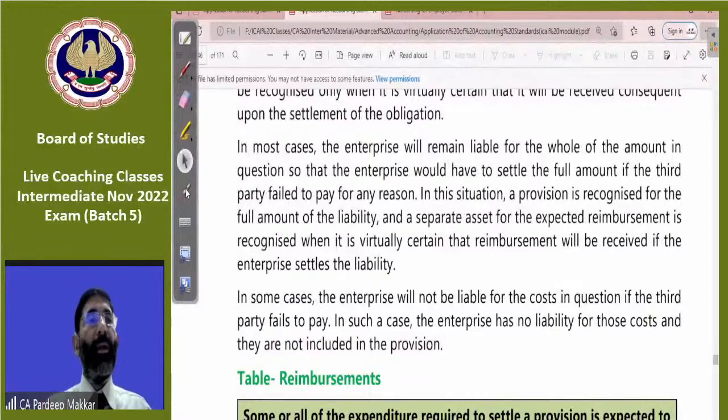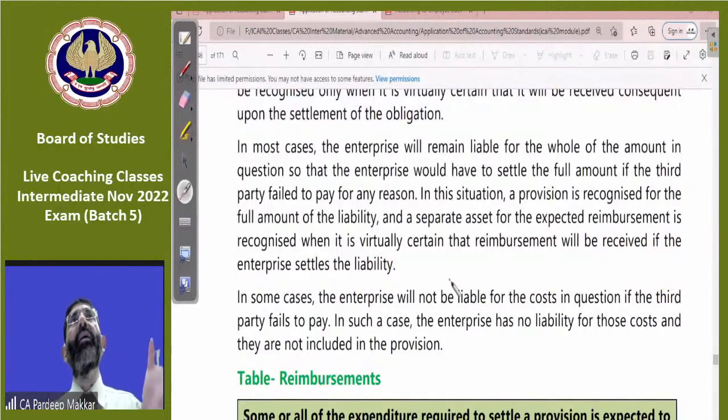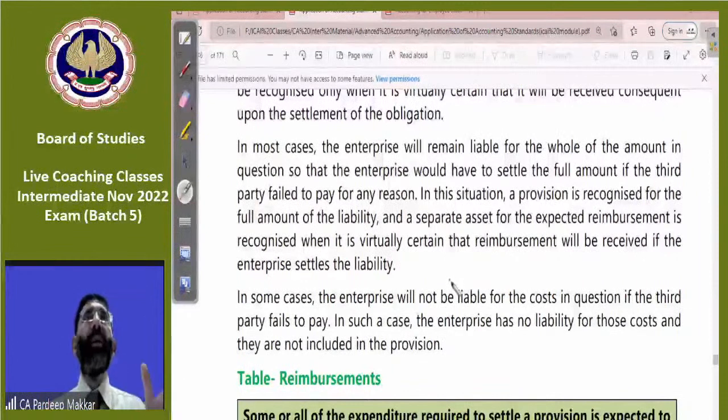Enterprise will remain liable for the whole of the amount in question, so that the enterprise would have to settle the full amount if the third party failed to pay for any reason. A provision is recognized for the full amount and a separate asset for the expected reimbursement will be recognized. Means if the confirmation is there that the amount will be received, we can enter that in our books of account, otherwise not.